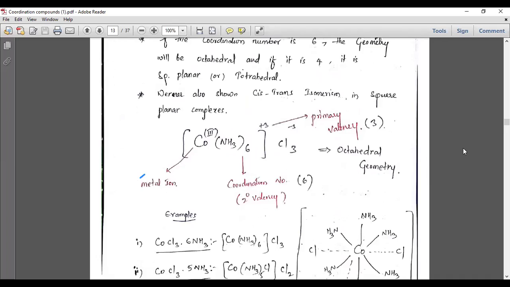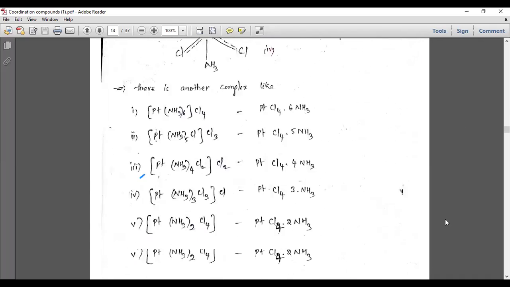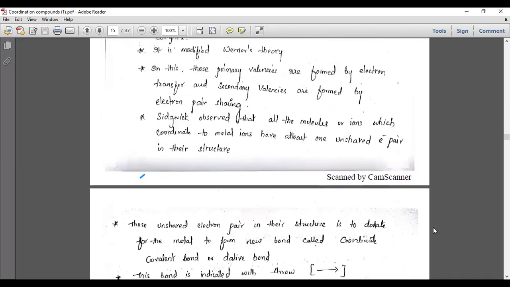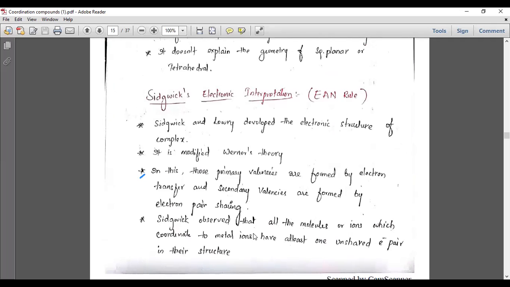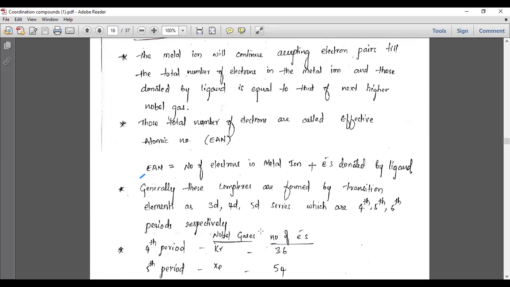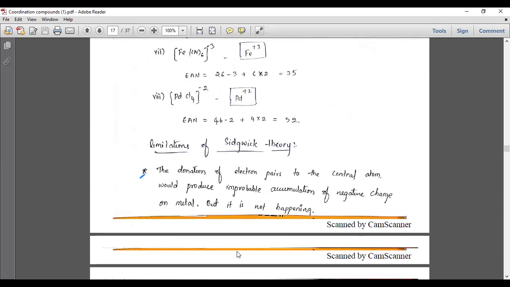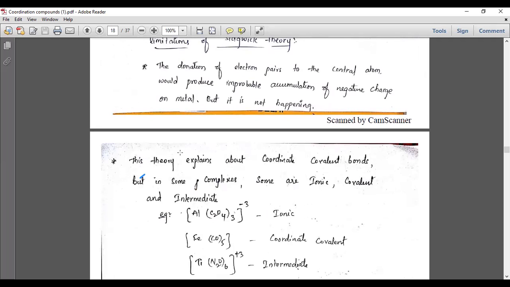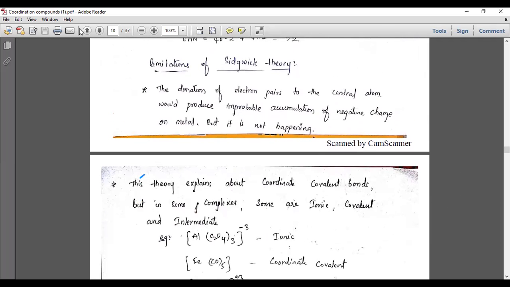ఇదంతా మనకు వెర్నర్స్ థియరీ ఆల్రెడీ అయిపోయింది. So after this Werner's theory, we have seen this Sidgwick electronic interpretation, that is the EAN rule. So these are some drawbacks of this EAN rule. These are the limitations of this theory. ఆయన చెప్పిన లిమిటేషన్స్ ఏంటివో చూడండి, ఒక్కసారి చూడండి.